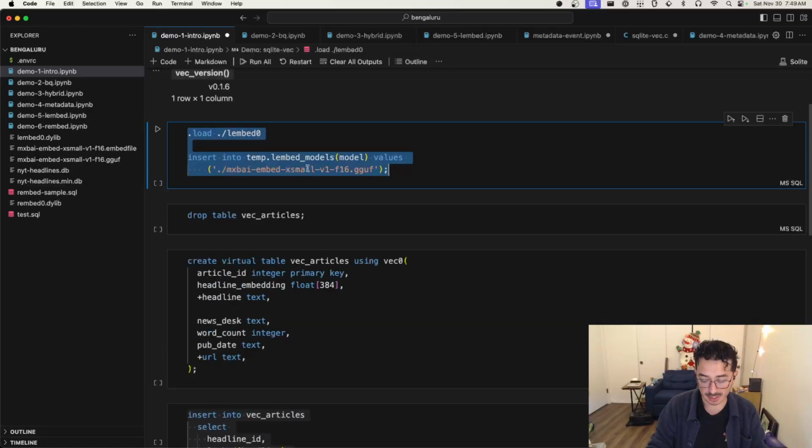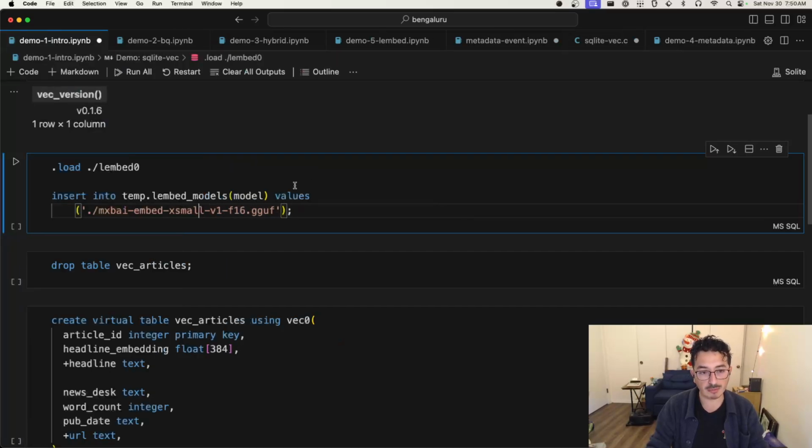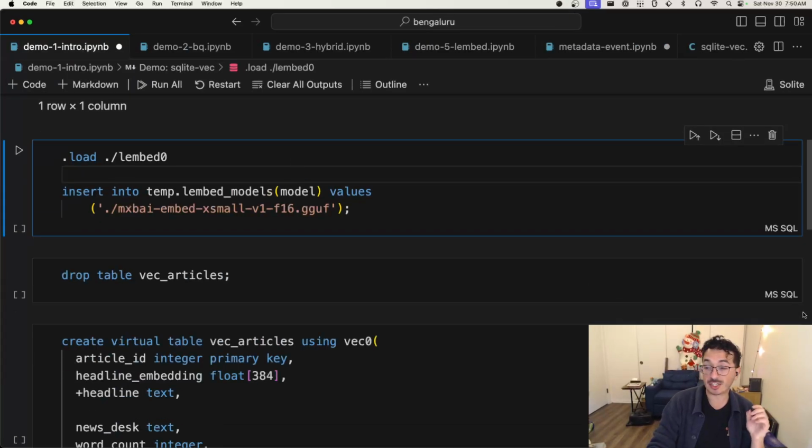I'll talk a little bit about this later, but here I'm using another SQLite extension called sqlite-lembed. And what lembed is, it is a SQLite extension that generates text embeddings. One important thing about sqlite-vec is that it does not generate embeddings for you. There are so many services out there that already do this. So whether it's a third-party service or a Python package or whatever that will take text and generate an embedding for you, generate those vectors, there are a lot of different options for that, and sqlite-vec doesn't do that by itself. However, I do have other SQLite extensions that I will talk about later that will do this generating for you.